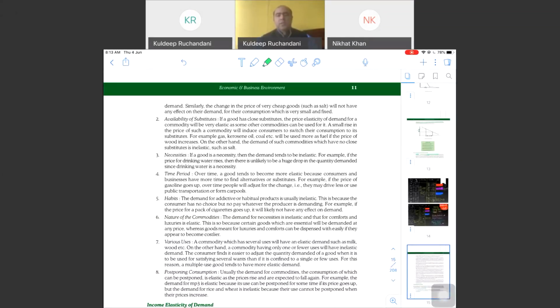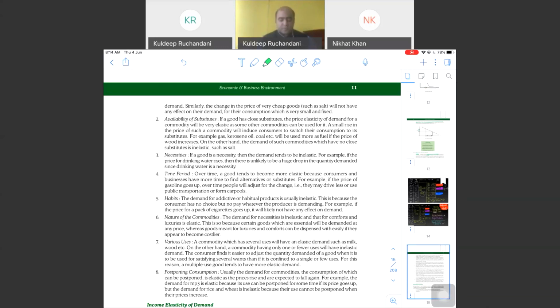Availability of substitutes. I gave the example already. If a commodity has close substitutes available, then with a small change in price, people will shift to the substitute. I gave you the example of KitKat and Munch as substitutes. If the price of KitKat increases, its quantity demanded will reduce. People will buy from another manufacturer, let's say Munch. They shift. The quantity demanded will change.